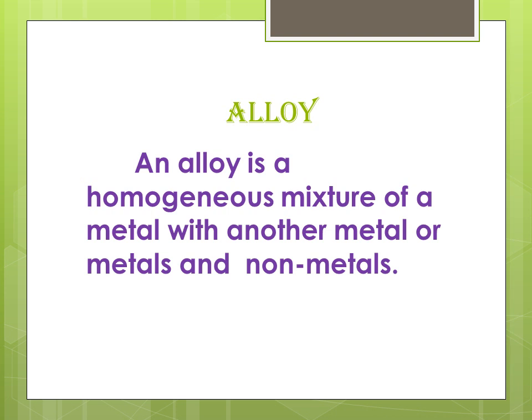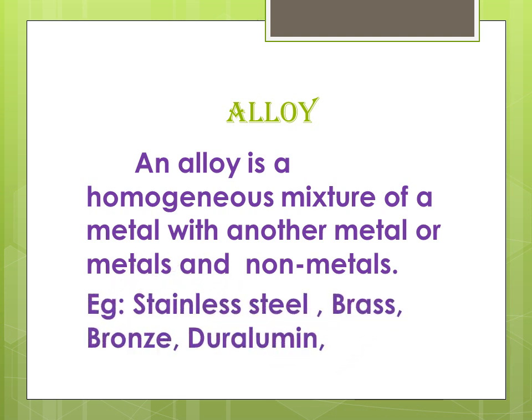We have different examples: stainless steel, brass, bronze, duralumin, solder, etc. The very common example is stainless steel. Stainless steel is an alloy of metal iron and non-metal carbon.